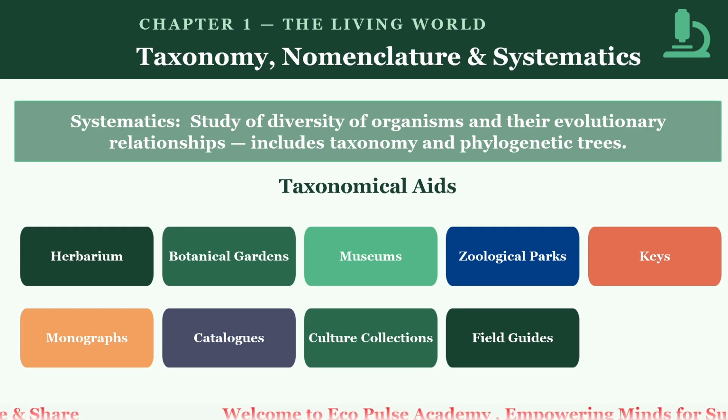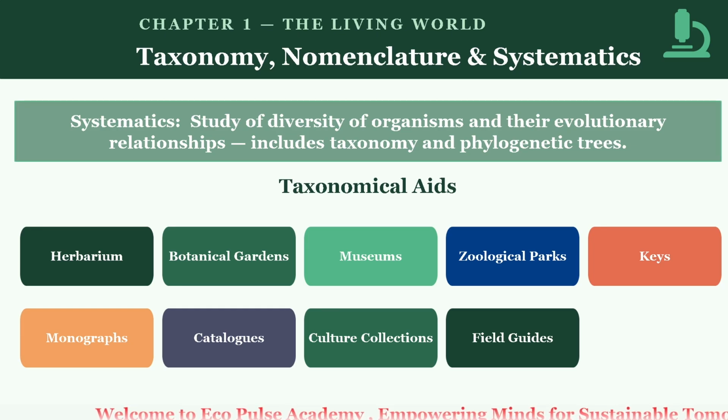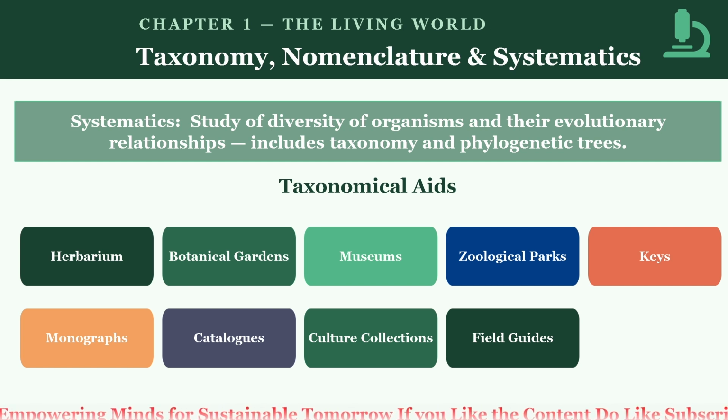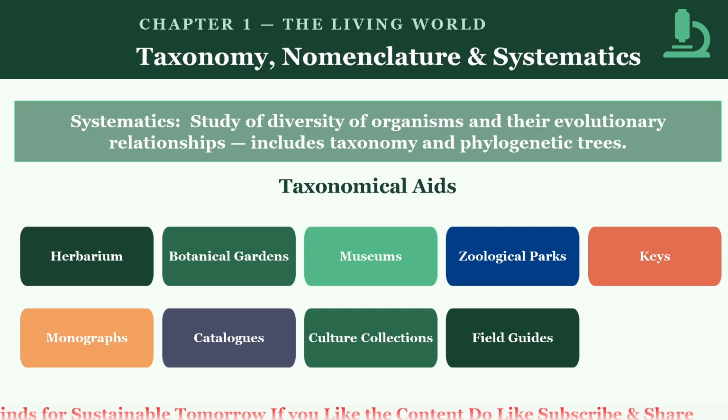taxon. What is rank? A rank is the level relative to the other levels at which a taxon is placed in the taxonomic hierarchy. Each rank represents a specific level of grouping in the biological classification system. Example, that is species, Panthera leo, genus Panthera, family Felidae. In this example, species, genus, and family are the ranks and each contain the specific taxa.